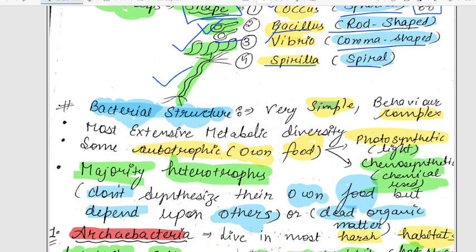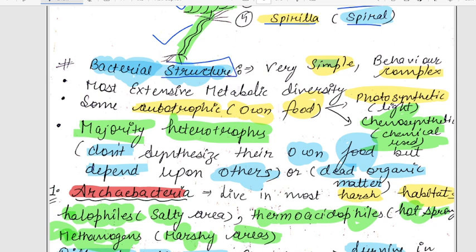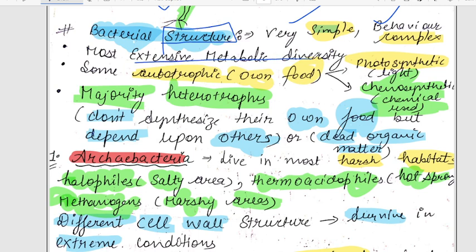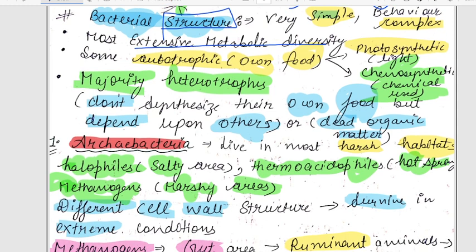Now we are going to talk about the structure of bacteria. They are very simple in structure but their behavior is complex. They have extensive metabolic diversity; their metabolism has various diversity. Diversity means variation, very high, with numerous differences. Next, some are autotrophic, as we know, which can make their own food. But they also differ in the sources they use to produce food. For example, photosynthesis means they use light, like plants use sunlight as energy to form food.